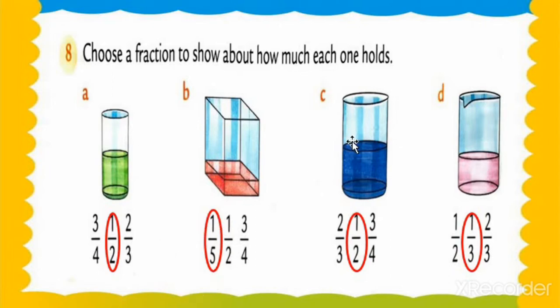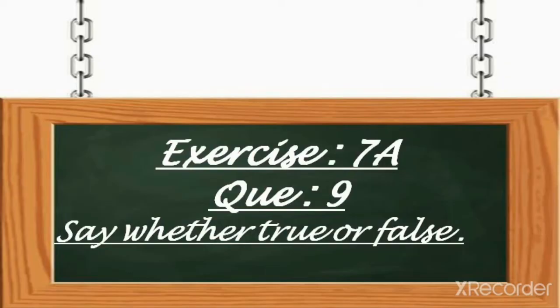Same here, it is not full, or 1/3, 1/4, 1/5, it is 1/2 filled. And then question D is 1/3 filled by pink color, not 1/2, 1/3 or 2/3, it is filled 1/3. Understood, my dear students? I hope you all understood.